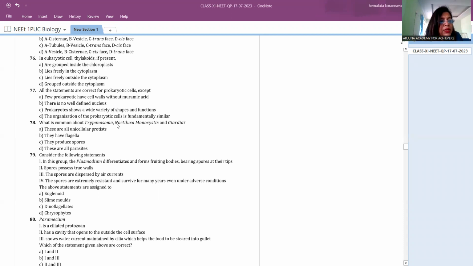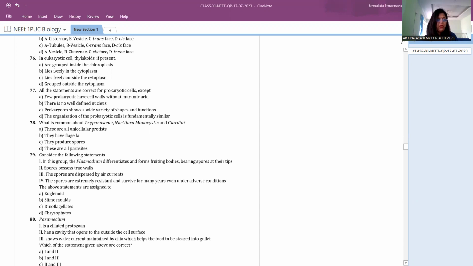The second says there is no well-defined nucleus. The next says prokaryotes show a wide variety of shapes and functions. The last one is: the organization of prokaryotic cells is fundamentally similar, right? Instead of guessing, think biologically about what is true.